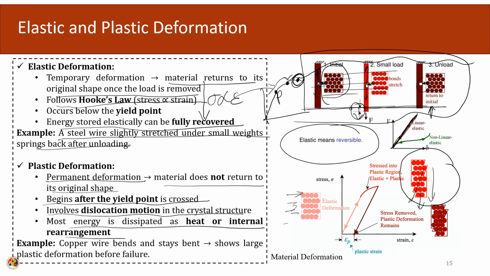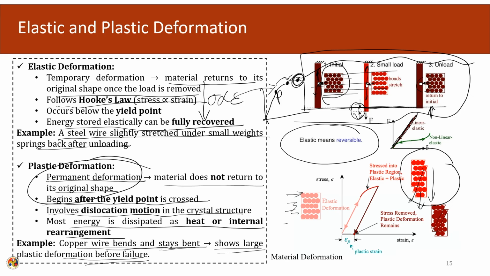For example, the bending of a copper wire: if the copper wire bends and stays bent, it shows large plastic deformation before failure. So, simply, plastic deformation means permanent deformation.